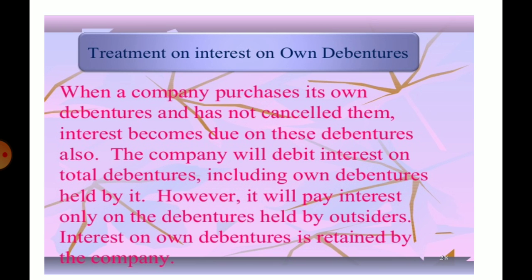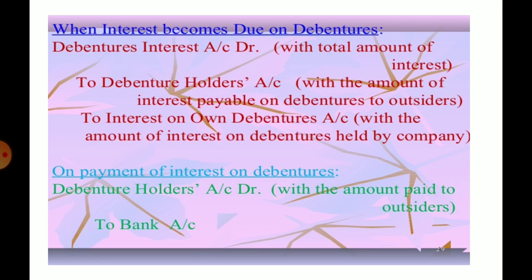The company will debit interest on the total debentures including own debenture held by it. However, it will pay interest only on debentures held by outsiders, and interest on own debenture is retained by the company. When the interest becomes due on debenture, debenture interest account debit to debenture holder account.